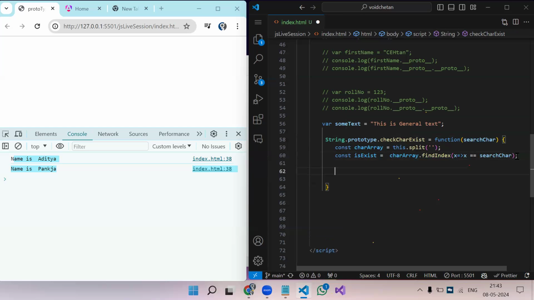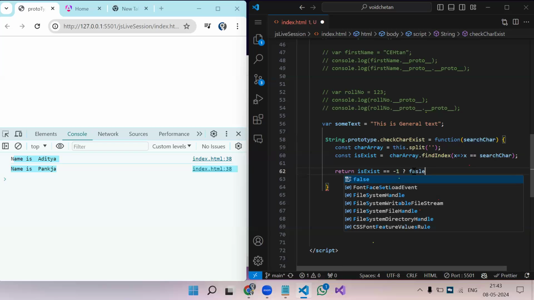Now here we will return. We have to create a function so that if the character is present, we get true, otherwise we get false. Well, the logic can be anything; it's just a sample example we are taking. So if this variable is equal to -1, it means we didn't find the character in that array. In this particular string, we don't have the character that was passed. So if it is -1, we will return false.